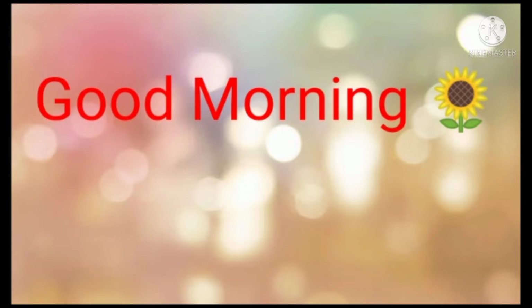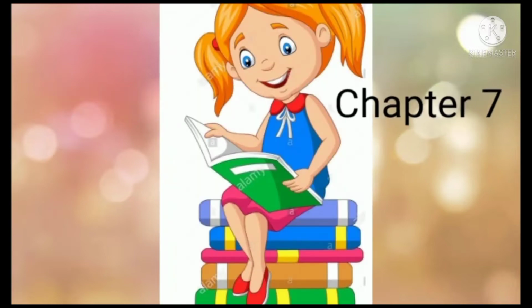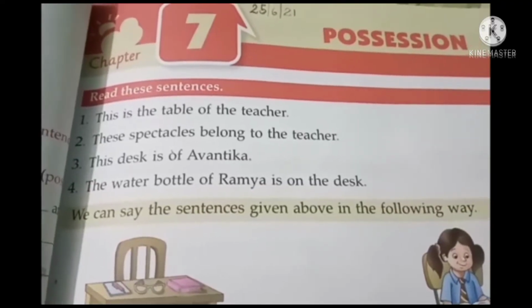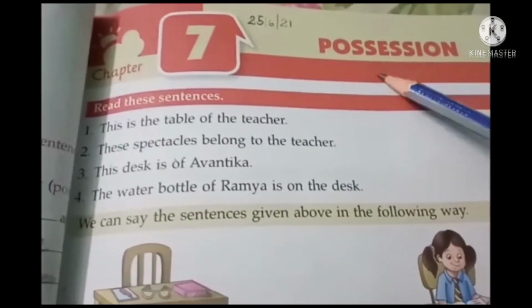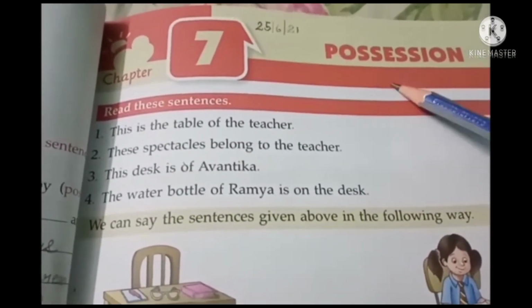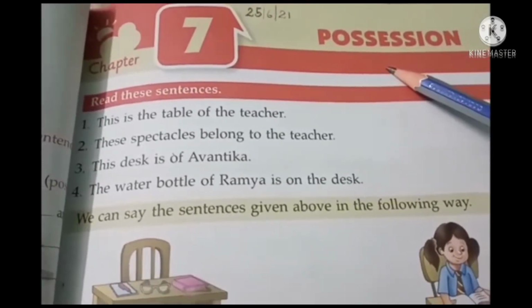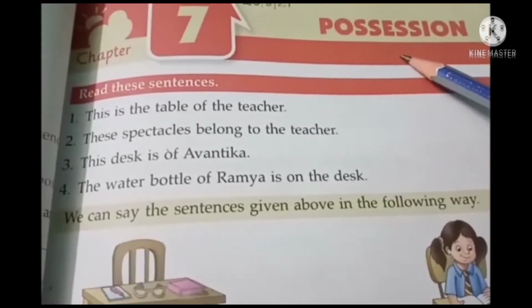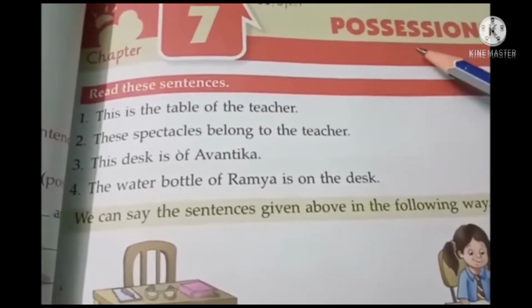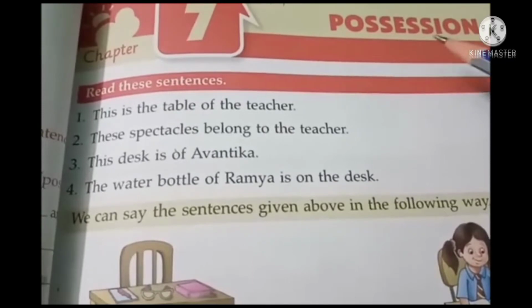Children, we are doing chapter number 7 in the English grammar book. That is possession, nouns, possession. So let us continue the work. We were doing chapter number 7, possession. Possession means possessed by somebody, owned by somebody. Who is that somebody? We are talking about nouns, things that are owned by somebody.